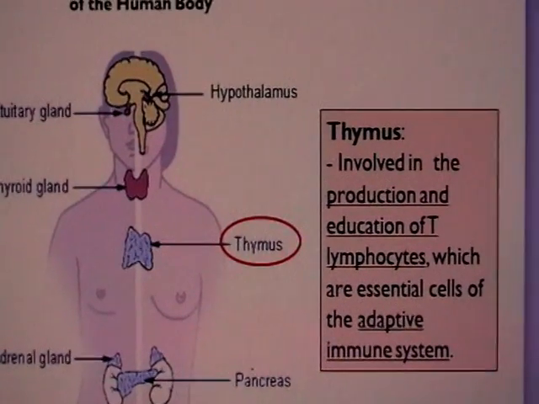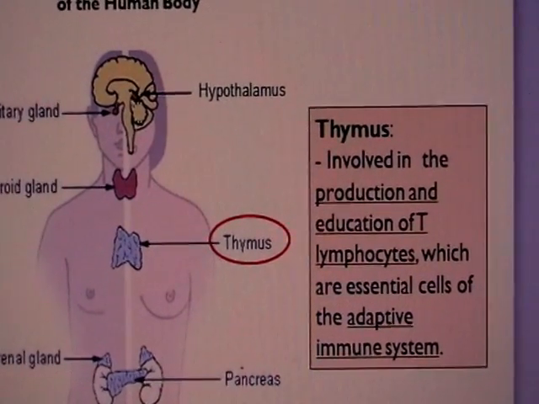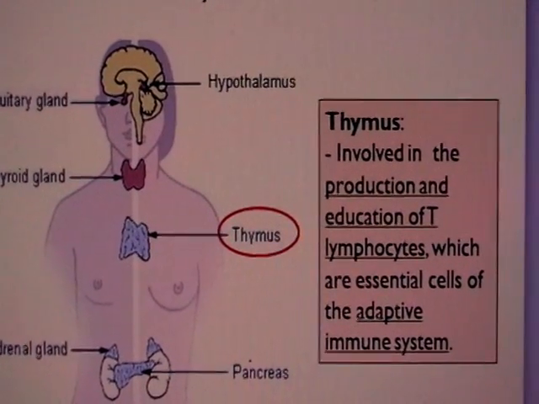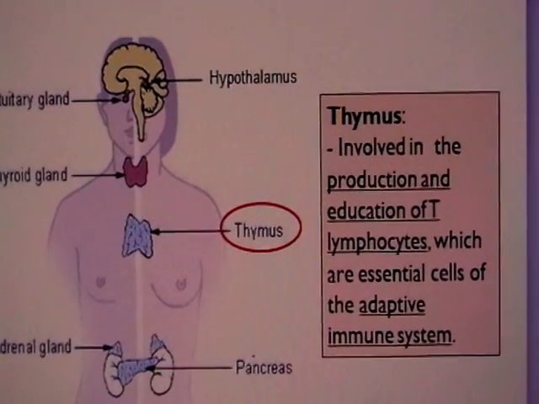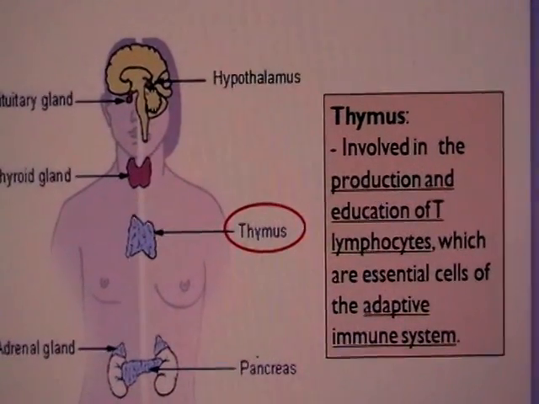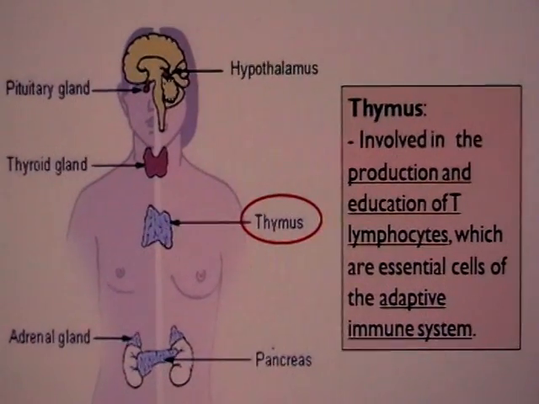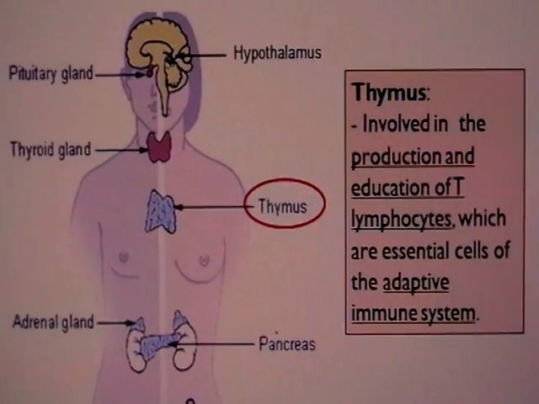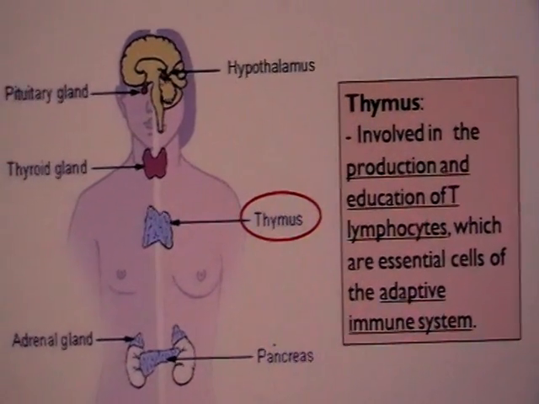Next, thymus, right? So thymus is found close to your chest. It is involved in the production and education of T lymphocytes, alright, which are essential in our immune system. So what do we mean by education of T lymphocyte? We have got to educate the white blood cell, right? This type of white blood cell to know which are our own cells and which are the foreign bodies. So it has to know which are the types of cells to attack.